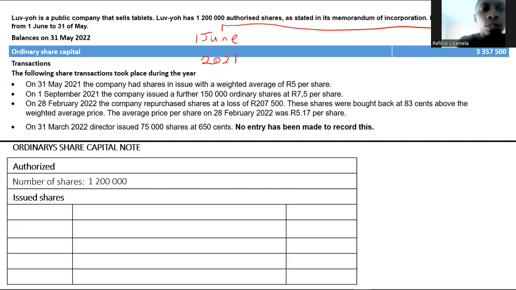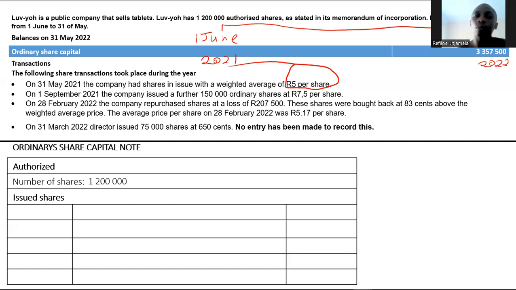Here I have the 31st of May 2022. Okay, so they're telling me that, remember, after the 31st of May 2022, we have June. So this is what the average price was on the 1st of June.